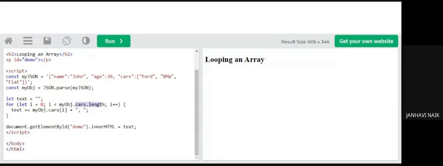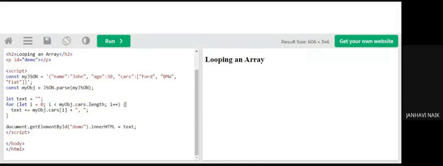Assuming that my array index starts with 0, cars of 0 is Ford, cars of 1 is BMW, cars of 2 is Fiat. Till my length doesn't exceed the maximum length of the cars value, I'm going to increment my i.